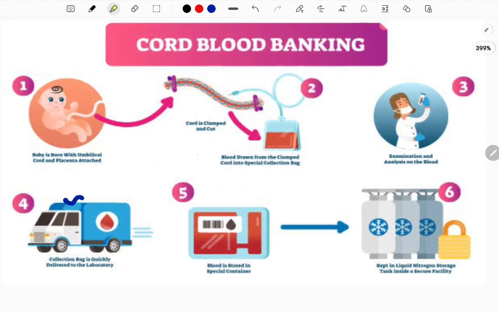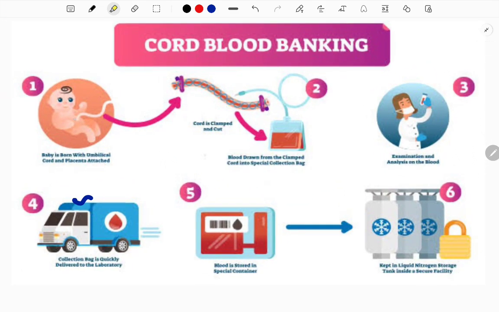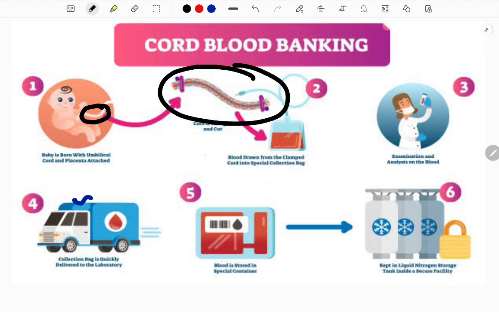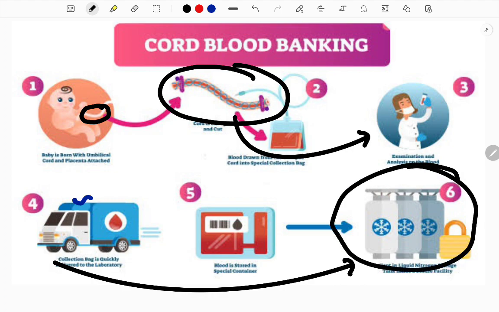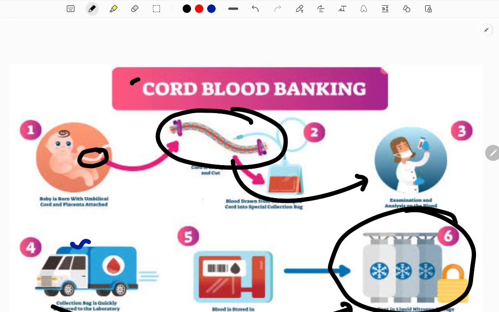Look at the image. When a baby is born, you can see the cord connected here. This is called the umbilical cord. From this cord, blood is collected and stored. It is collected by experts and examined to check whether it has any infections, bacteria or viruses. Then they store it in cold storage, which means cryopreservation at a very cold, minus temperature, in a lab. This storing is called cord blood banking.